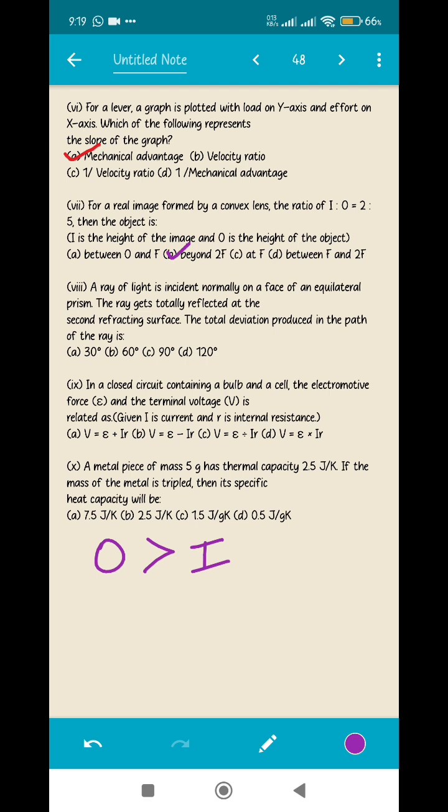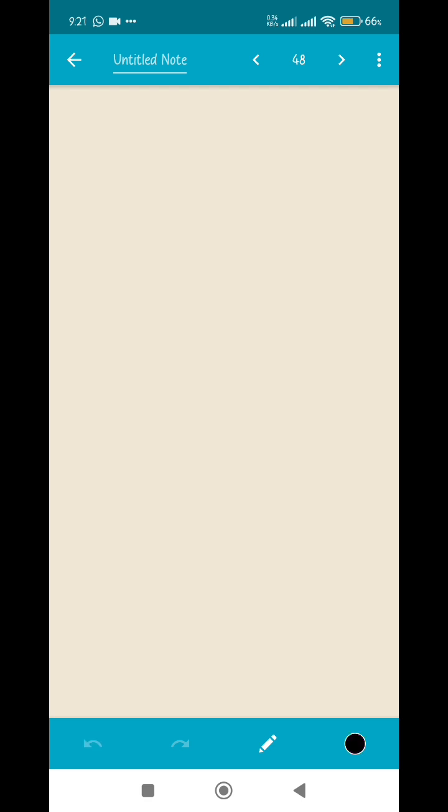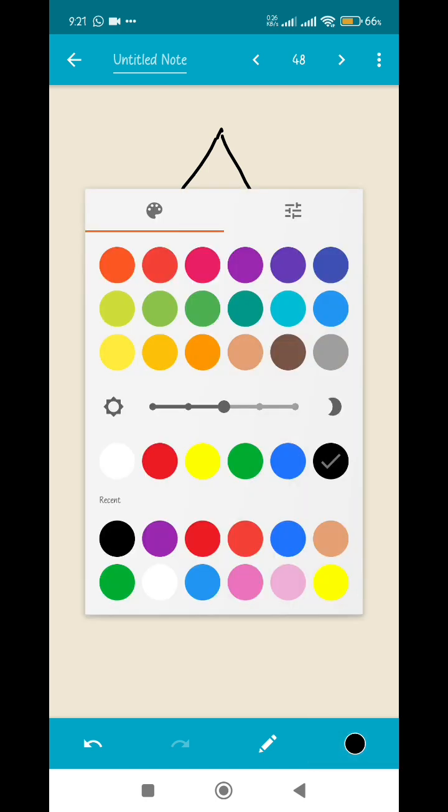Moving to the next question now. A ray of light is incident normally on a face of an equilateral prism. The ray gets totally reflected at the second refracting surface. The total deviation produced in the path of the ray is. So let's make the diagram for that question. So we have a prism which was an equilateral prism like it was mentioned. So all the angles are 60 degree. I am not mentioning it here, otherwise it will be a little clumsy.